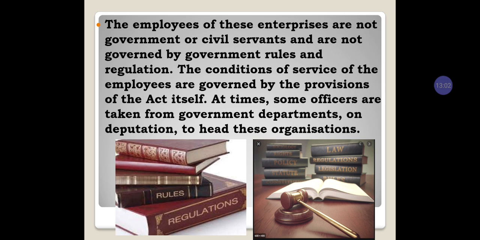For example, there are different rules and regulations for different companies, be it a private, public, or any company. The rules and regulations are different from one company to another, and employees of that company need to follow the rules and regulations of that company. Same way, in a statutory corporation, the services are rendered through the company, and the rules and regulations should be followed by the company.